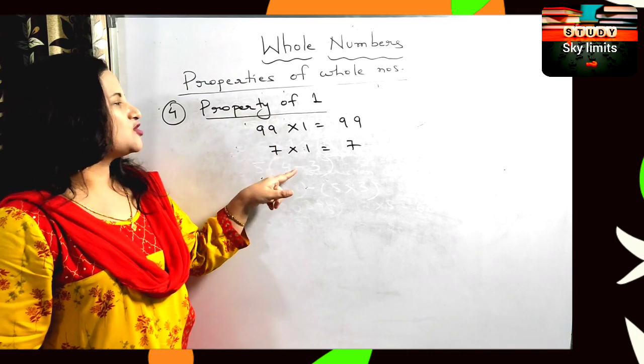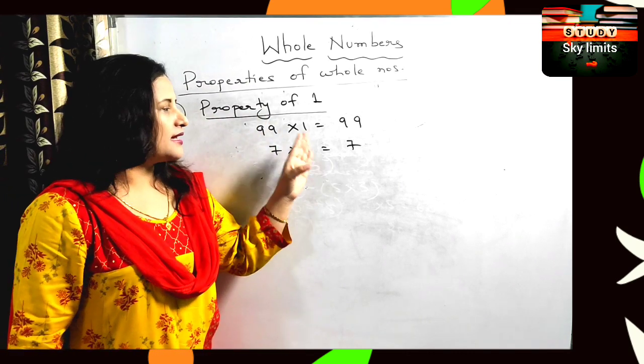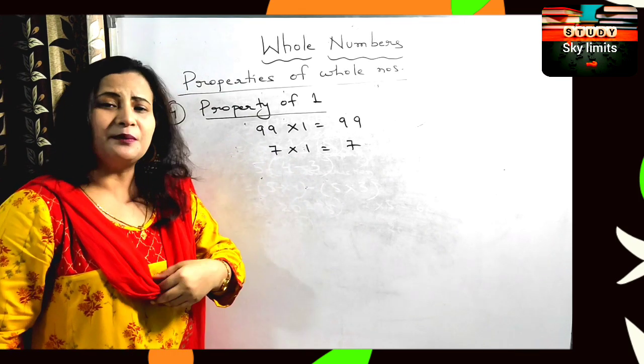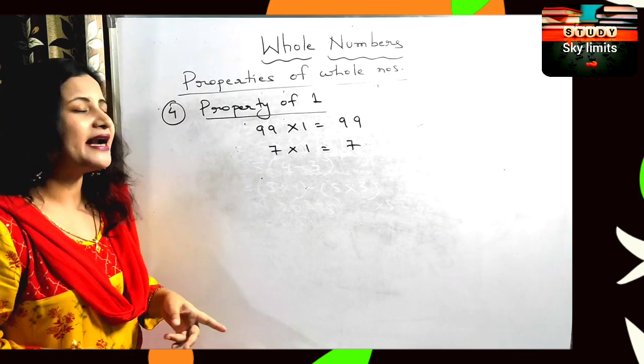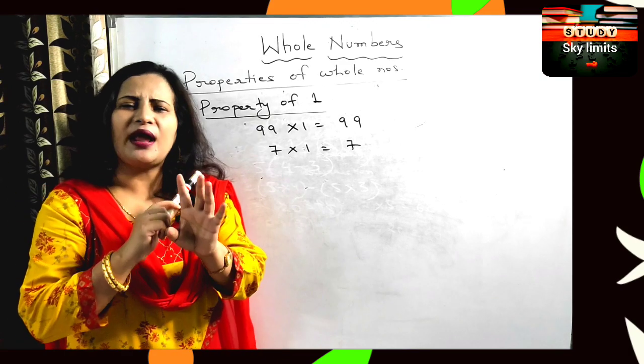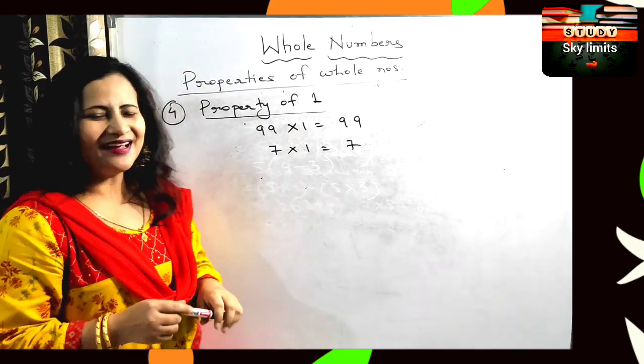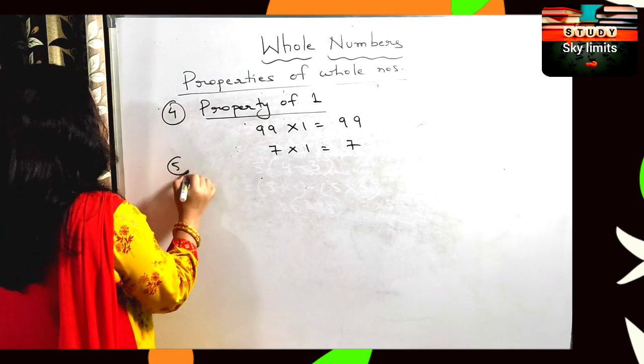So the property of 1 is what? This is called the multiplicative property of 1. What is the meaning of the multiplicative property of 1? It means that if 1 is multiplied to any number, the answer will be the number itself. Now let's come to the property of 0.